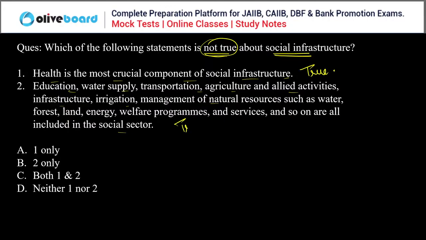The second is also true. And I'm saying which is not true. So neither one nor two is the answer. Why are you all confused? This is a very basic question. I said not true, incorrect statement. So both the statements are correct, so neither one nor two is the correct answer, everyone. What happened?